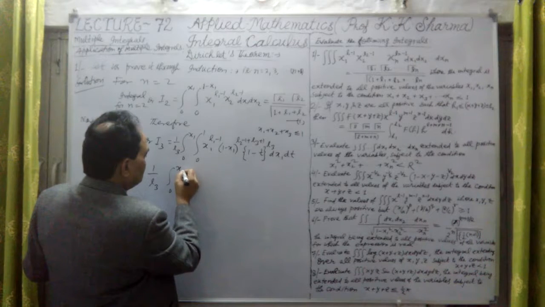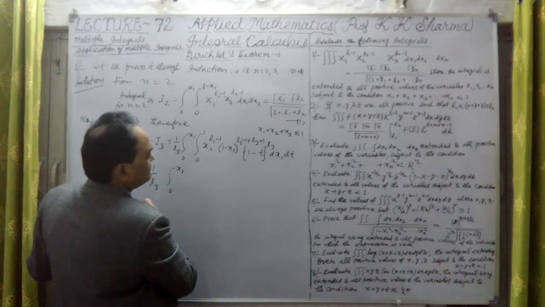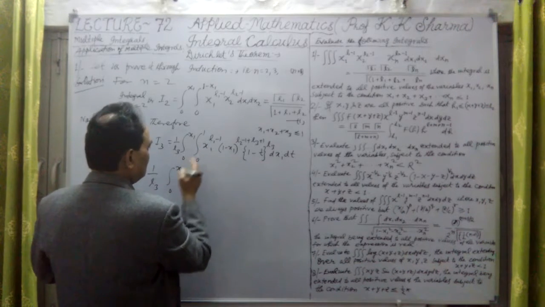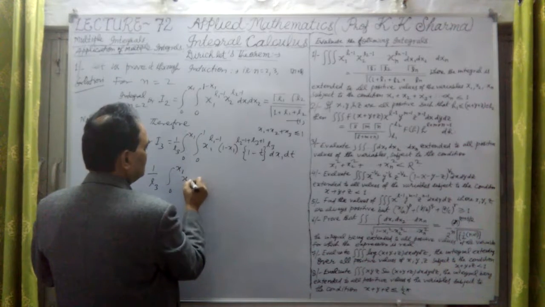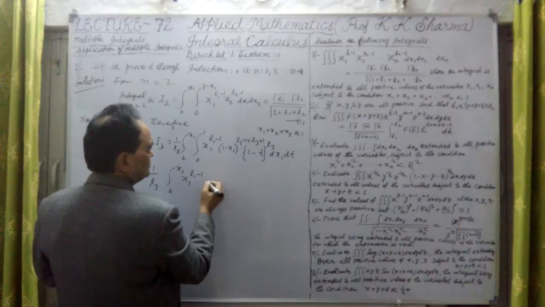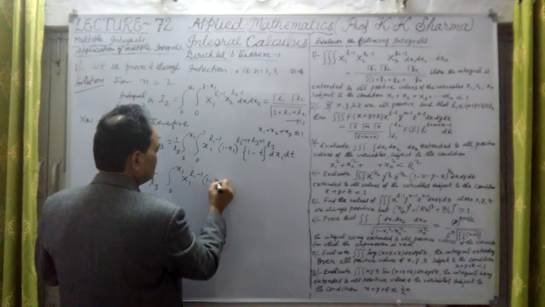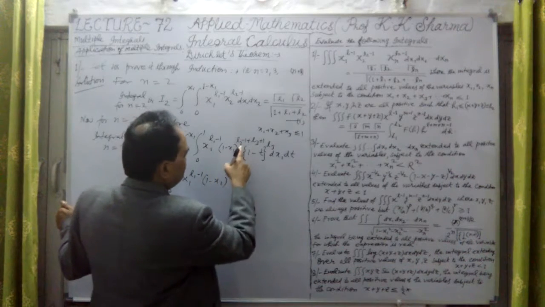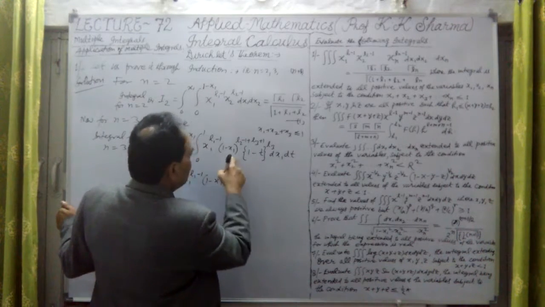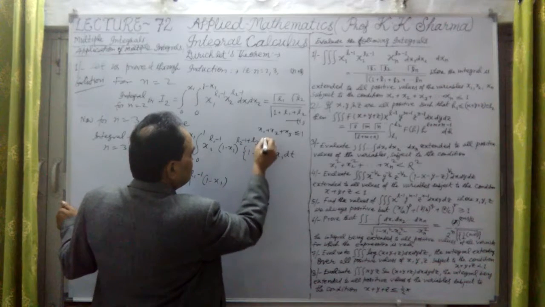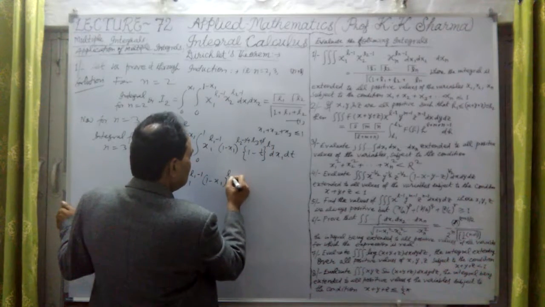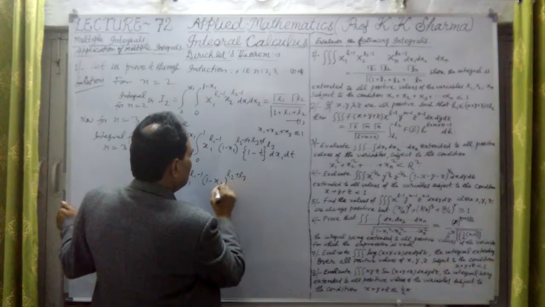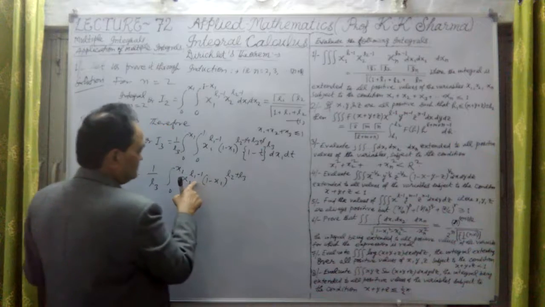So this is x1 whole power L1 minus 1 into 1 minus x1 whole power, this value. L2 minus 1 plus 1 cancel out, this is only L2 plus L3. And this is L1 minus 1.